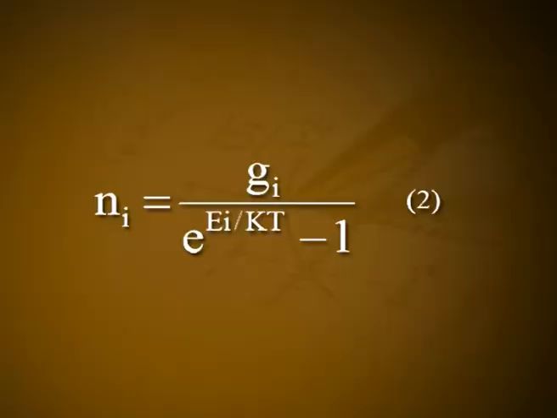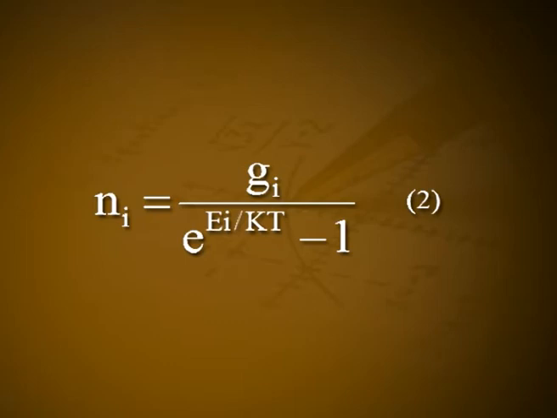So, the condition summation dni = 0 is not applicable because summation ni = N, a constant, does not hold good. Hence, the multiplier alpha = 0. Substituting beta = 1/kT and alpha = 0 in equation 1, we get Ni = Gi / (e^(Ei/kT) - 1), let it be equation number 2.